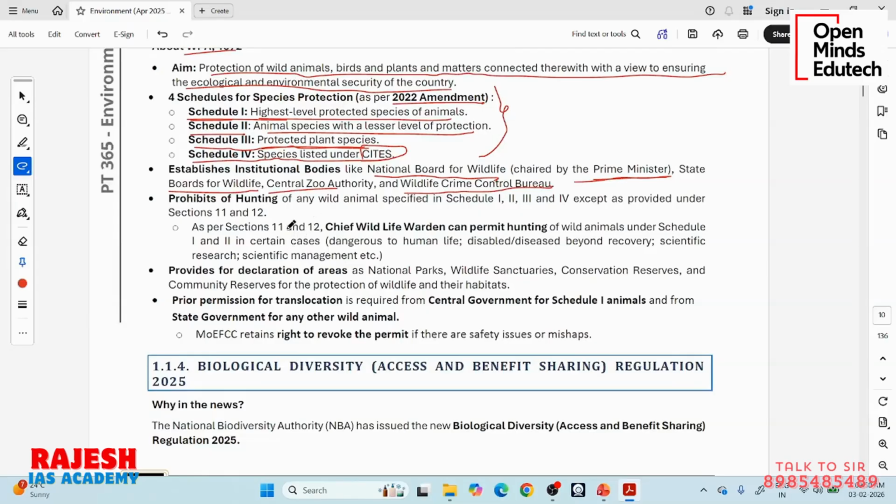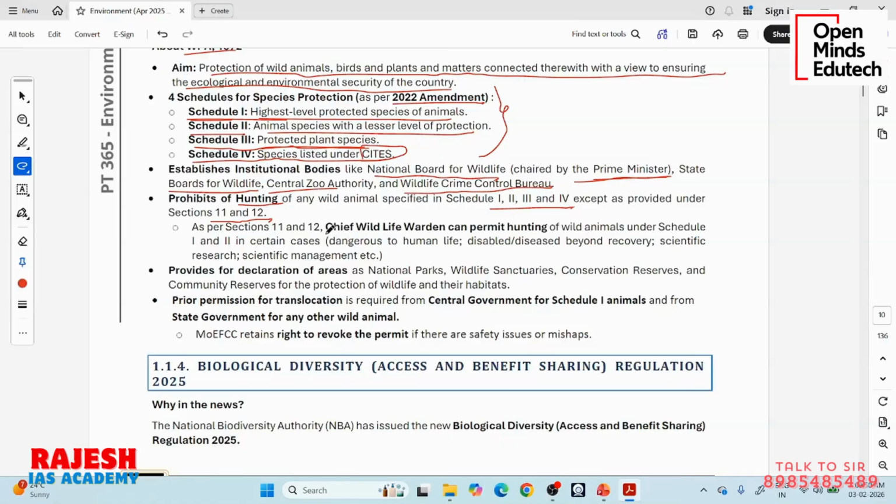Then coming back to the Wildlife Protection Act, it prohibits hunting of any wild animal specified in Schedules 1 to 4 except as per Sections 11 and 12. What are Sections 11 and 12? I'm talking about hunting, not culling, okay, not declaring as vermin. This is hunting. Anyone can hunt, okay.